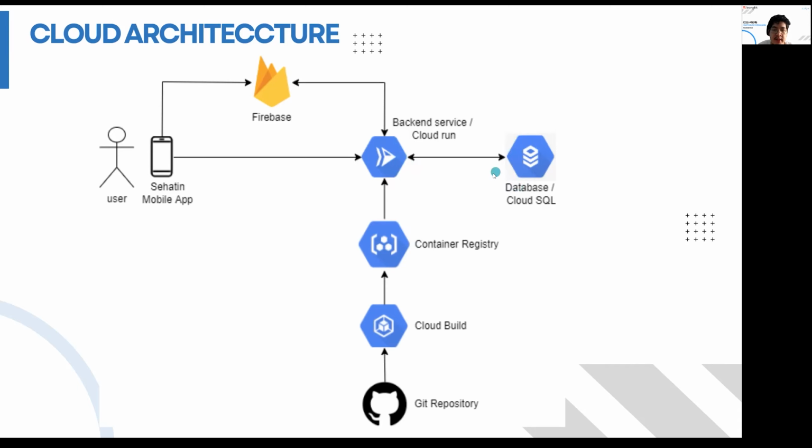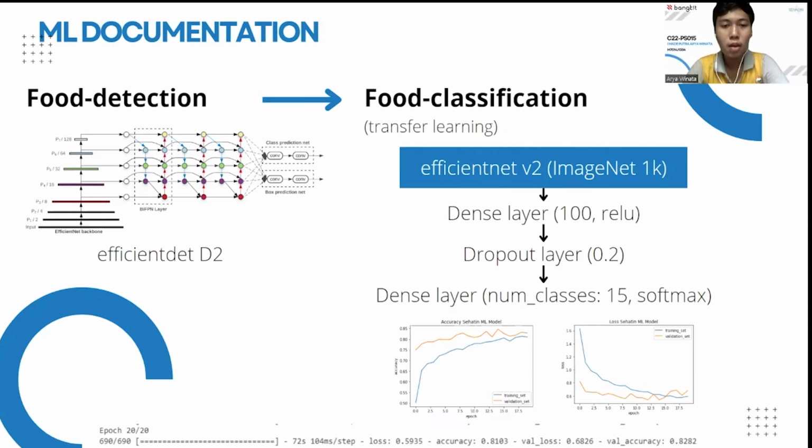And for the database, we use PostgreSQL in Cloud SQL. As for the ML features, food is recognized through detection and classification tasks with two different models. Transfer learning with some additional layers is used, obtaining 81% accuracy for the model. The deployment was done directly to the mobile app in TensorFlow Lite format.